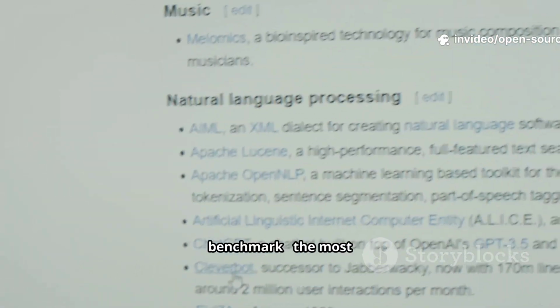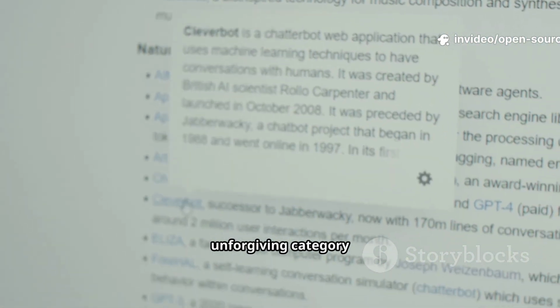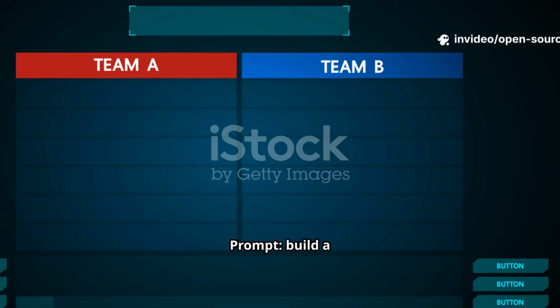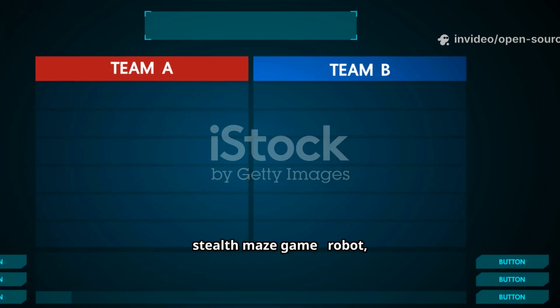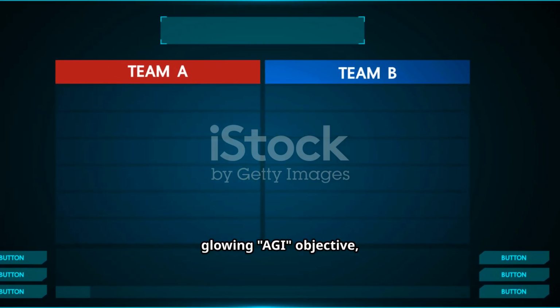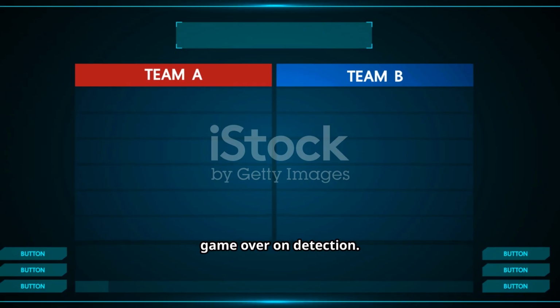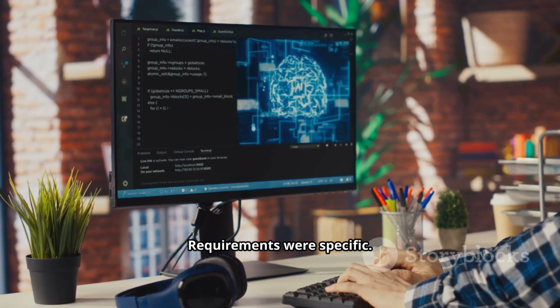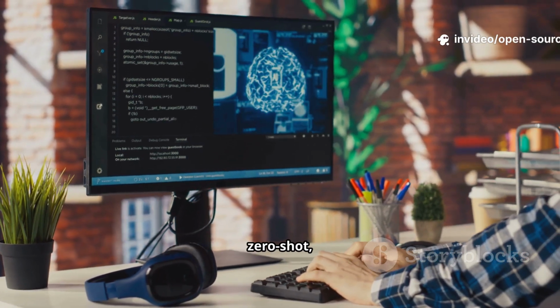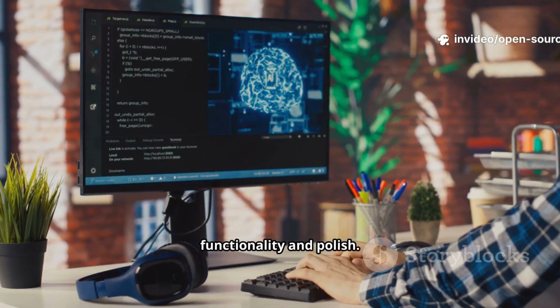Next, the coding benchmark, the most unforgiving category for models. Prompt: build a minimalist 2D stealth maze game. Robot, roaming journalist, glowing AGI objective, game over on detection. Requirements were specific. We ran each model once, zero-shot, and evaluated functionality and polish.